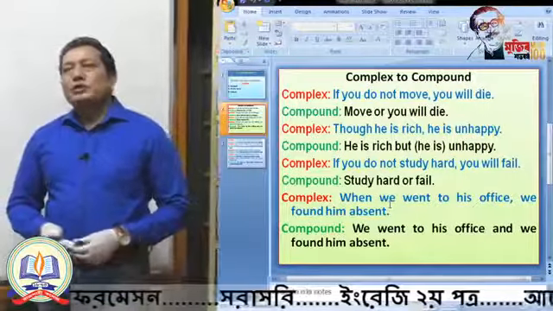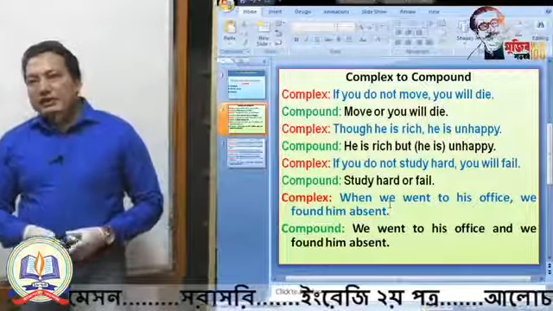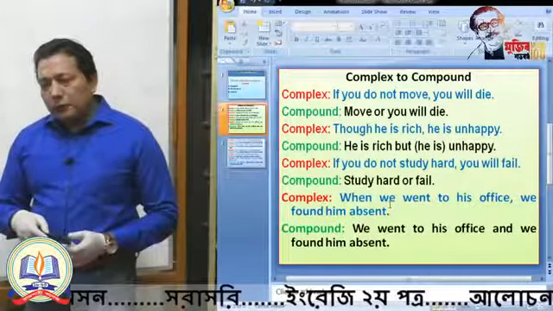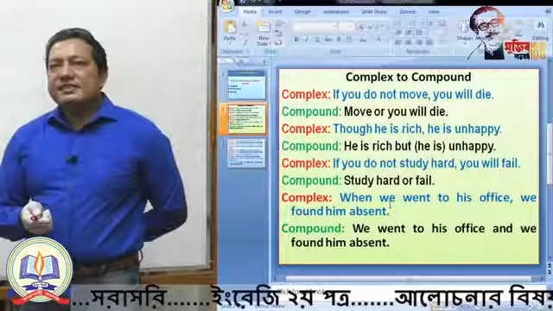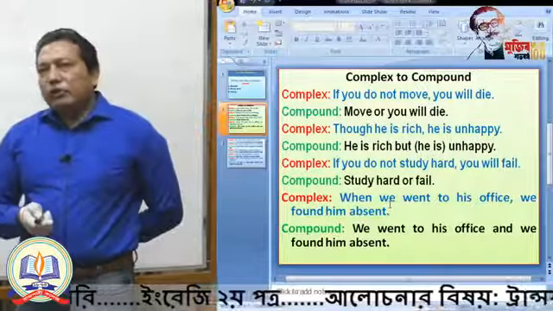When we went to his office, we found him absent. Just follow one thing. When we went to office, we found him absent. Here you are getting two parts.